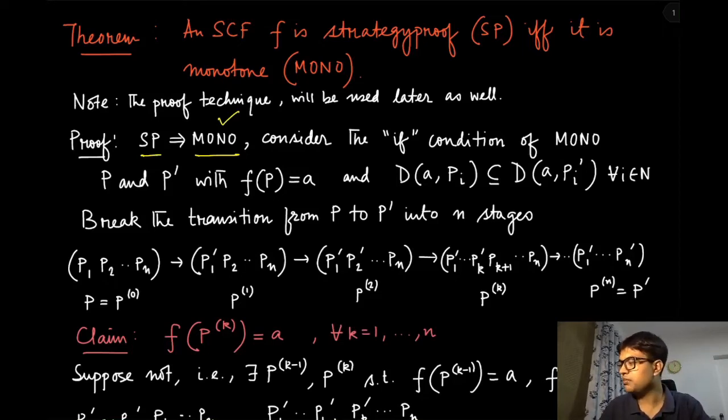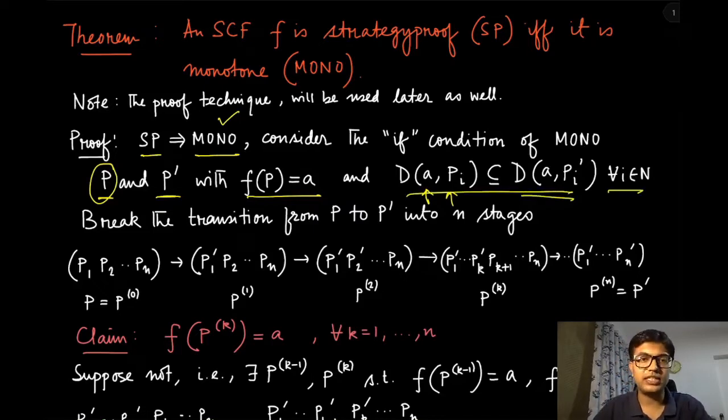So what was monotonicity? If we had these two preference profiles P and P prime, where in the first preference profile the outcome was A, and the dominated set of A under Pi is weakly increasing in the other preference profile P prime, so this dominated set is going to be weakly increasing for all the agents. Now you can break the transition from this P to P prime into n different stages. In each stage, only one agent's preference is going to get changed.